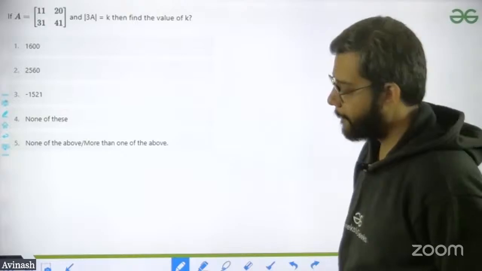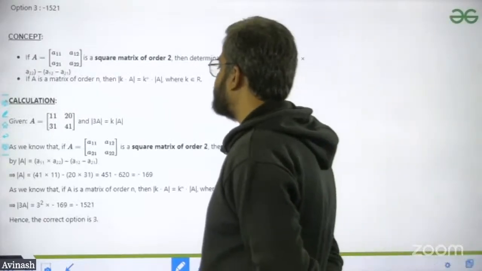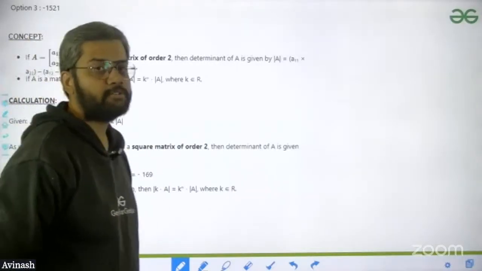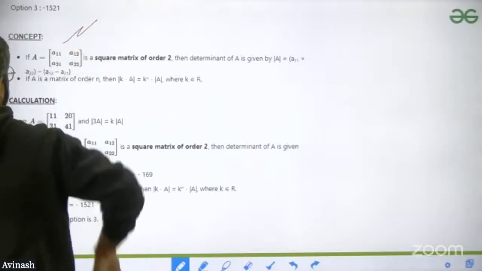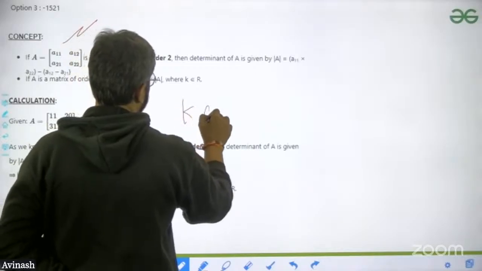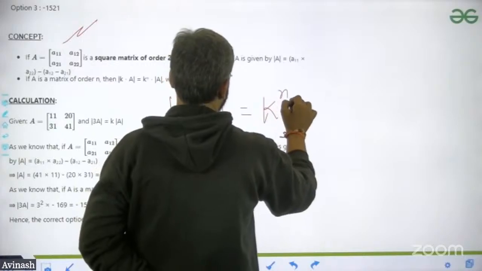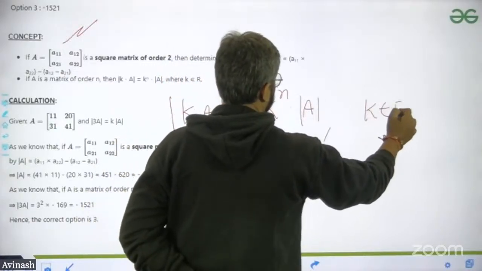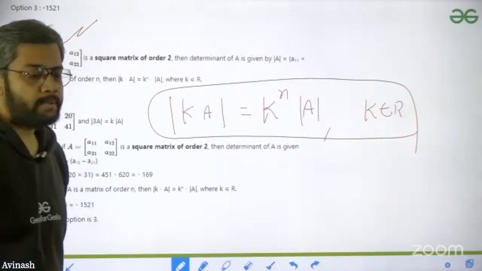Okay. I'm going to show you. If the matrix is a square matrix, A11, A12, A21, A22, I think you understand how to find the determinant of it. So we have found the determinant, and just remember this formula. If A is a matrix of order n, then the determinant of k times A is k to the power n into mod A, where k is a real number. So you remember this formula.